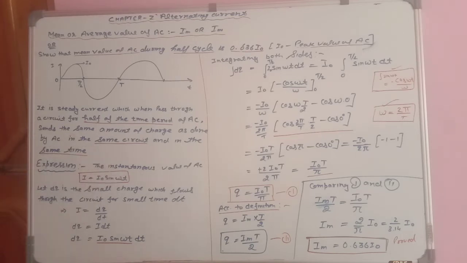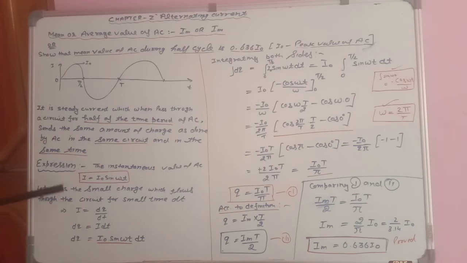Because whenever you draw the graph for sin theta, it comes like this. Since sine 0 is 0, the graph for sine will be like this. That's why we are writing it in terms of sine theta. So I is equal to I naught sin omega t. This is the instantaneous value.